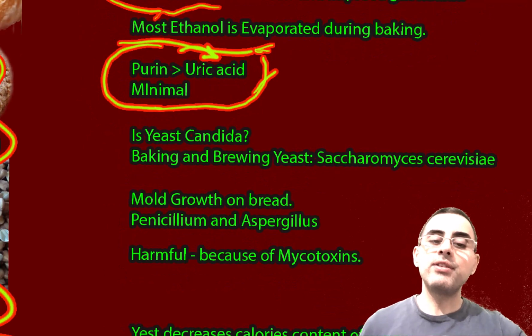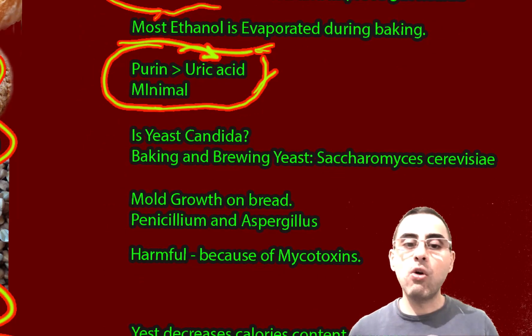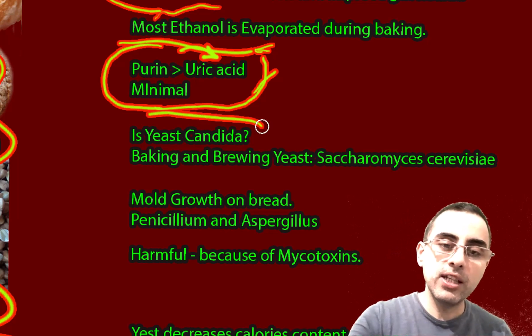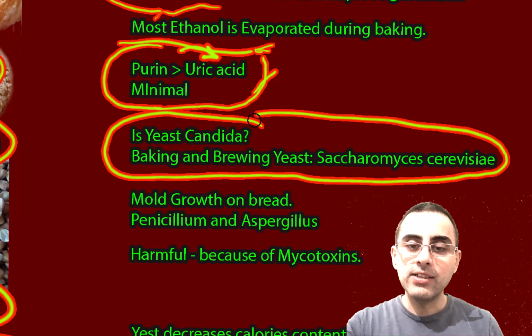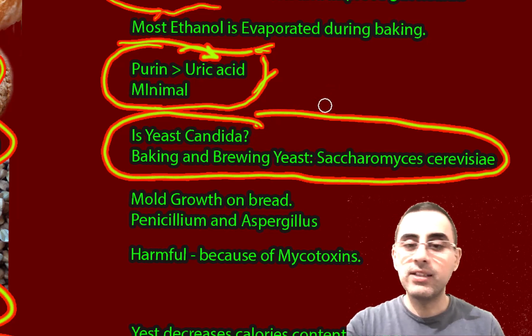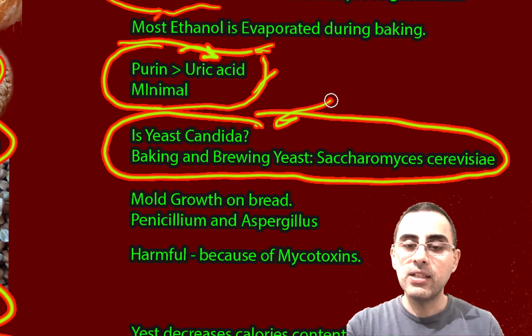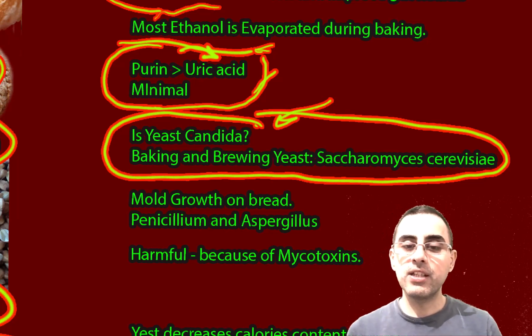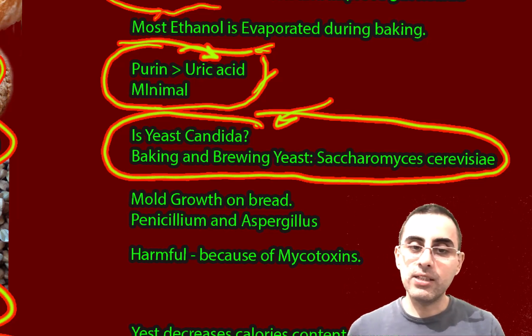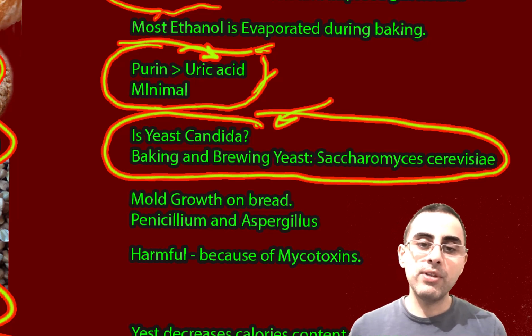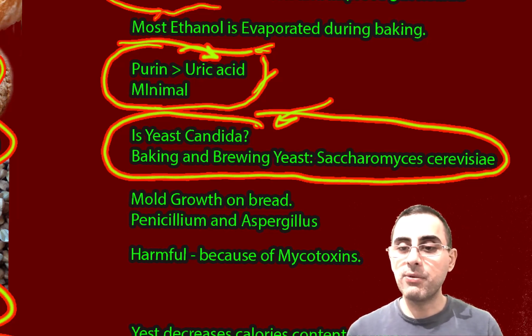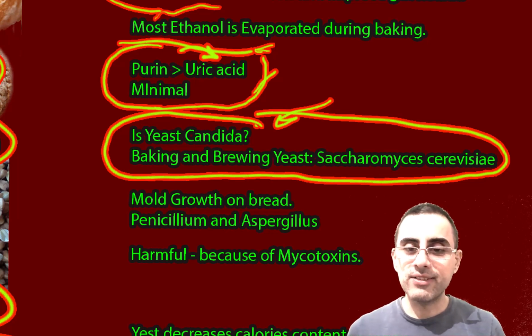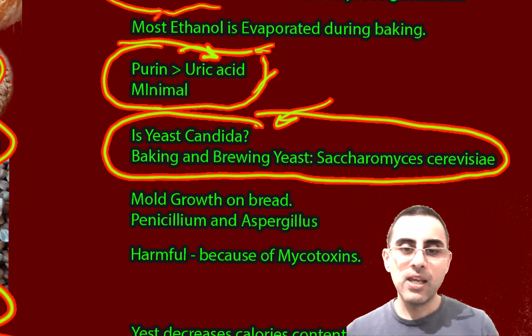And also there's a question whether it causes candidiasis or a yeast infection in the body. It's not true, of course, because candidiasis is caused by Candida albicans. It's another strain of yeast, totally different. The yeast we use for baking and brewing is Saccharomyces cerevisiae. So they are different strains, and they have no connections and no correlations.